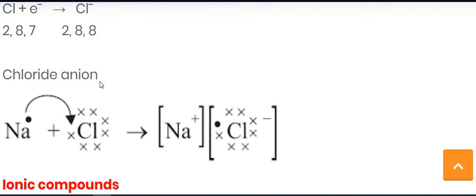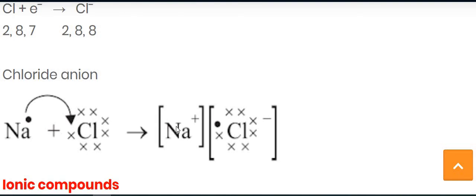Here you can see how the ionic compound is formed by the reaction of a metal and a non-metal. In the outer orbit, the sodium has 1 electron, while the chlorine has 7 electrons in its outer orbit. So for the completion of the outer orbit of both elements, what happens? The sodium loses one electron, and this lost electron is gained by the chlorine.